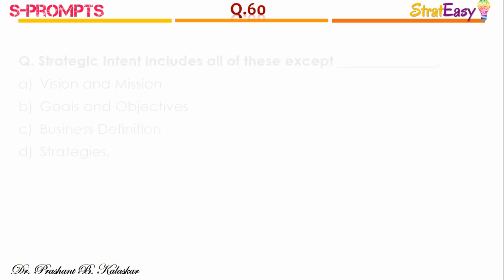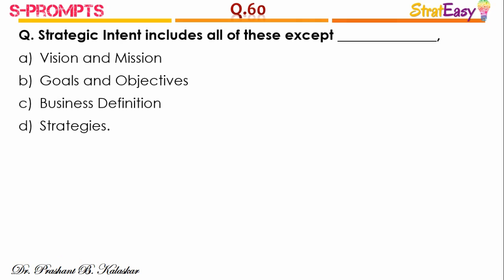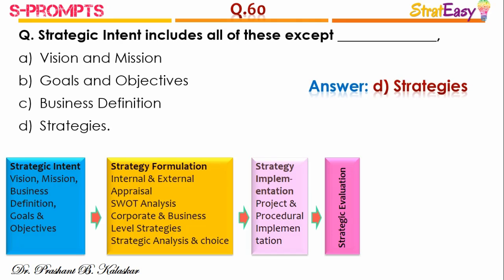strategies. Question number 60. Strategic intent includes all of these except, and the right answer is option D, strategies. As you see in the strategic management process which we discussed on the first slide of this video, we have seen that the strategic management process is divided into 4 phases starting from strategic intent. The second stage is strategic formulation, third is strategy implementation and fourth is strategic evaluation.